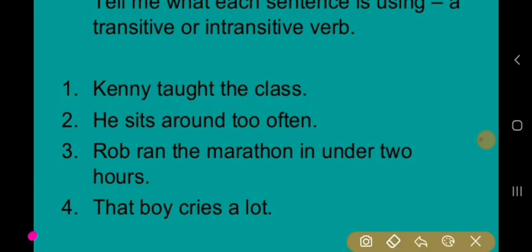Second sentence, he sits around too often. Now children, he is the subject, sits is the action verb. Ask the question, he sits what or he sits whom? Do we get the answer? No. So it is an intransitive verb.